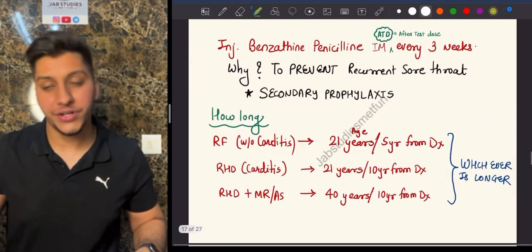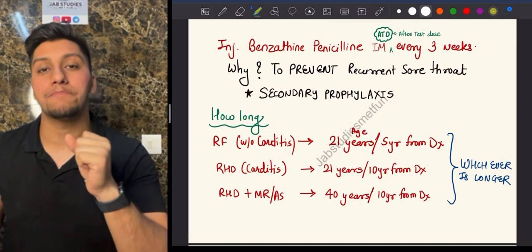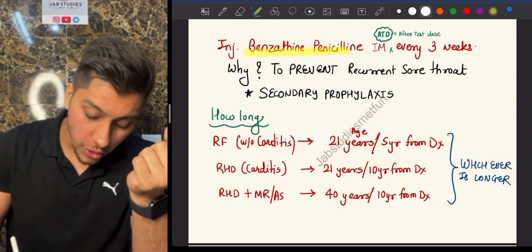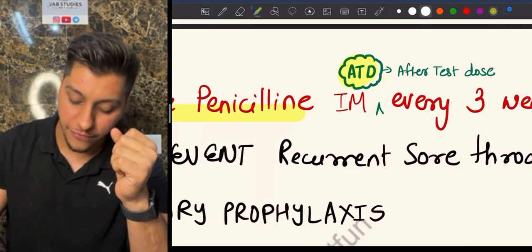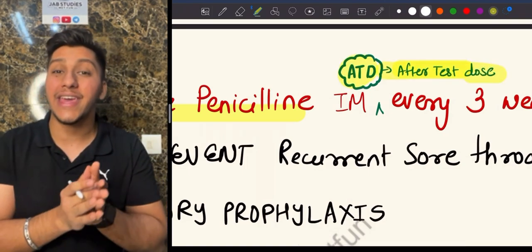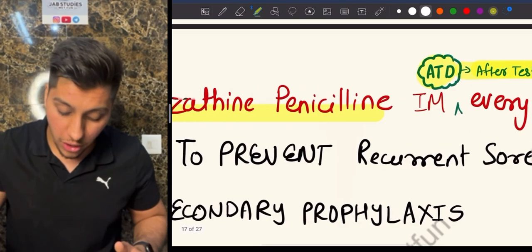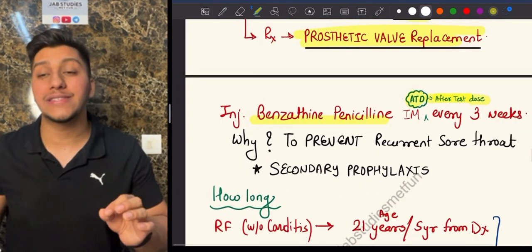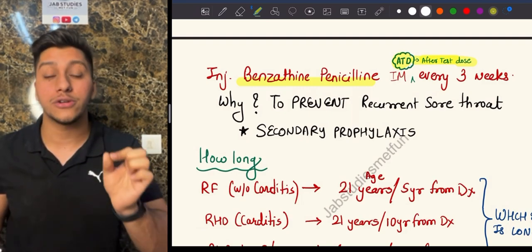Now, what is going to be the treatment? Along with this treatment, what are the drugs you give? You give injection benzathine penicillin. Now, remember, before giving injection benzathine penicillin, you always have to do an ATD, that is your test dose, to prevent chances like anaphylaxis, because it is penicillin. Very commonly, you can get a reaction. And after how long do you give it? Injection benzathine penicillin is given IM, that too deep IM.